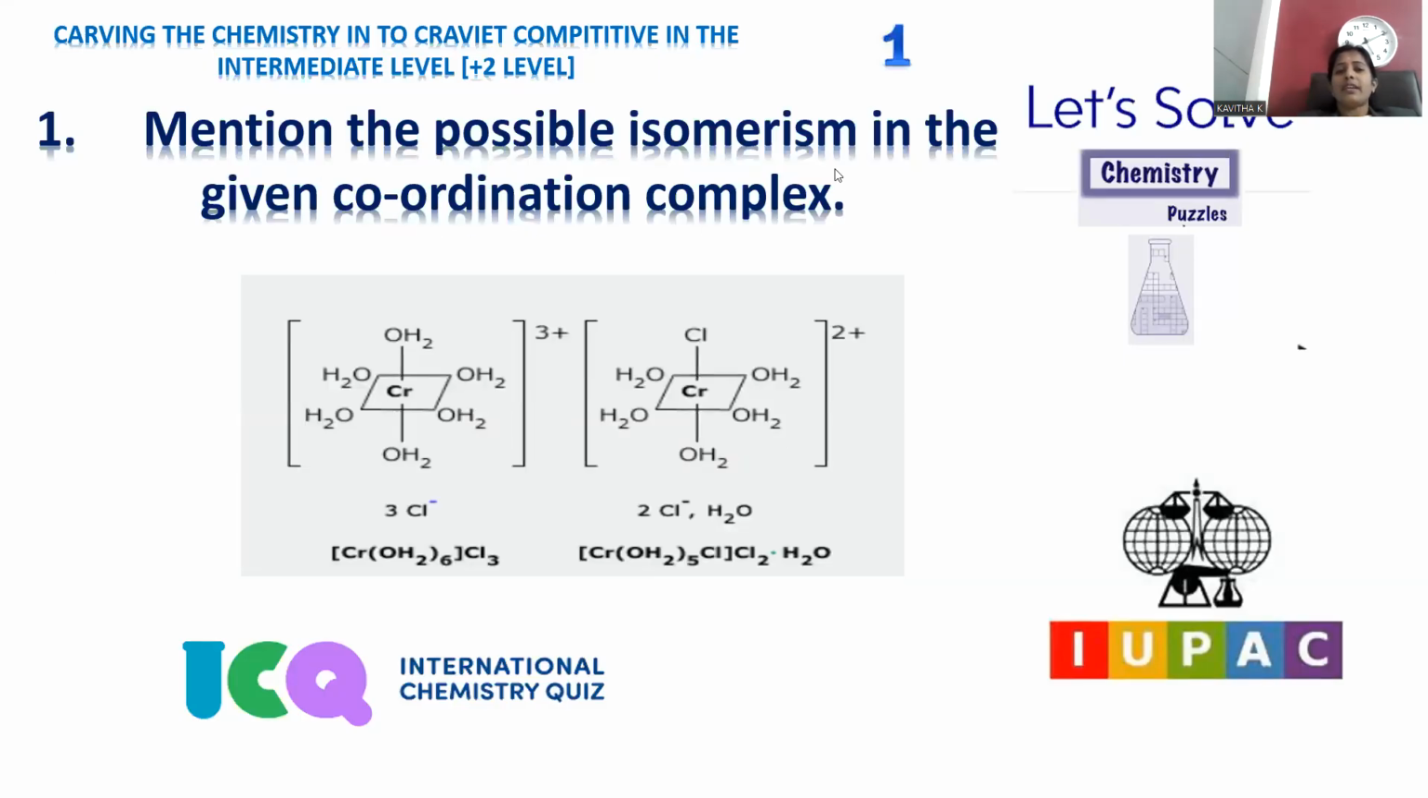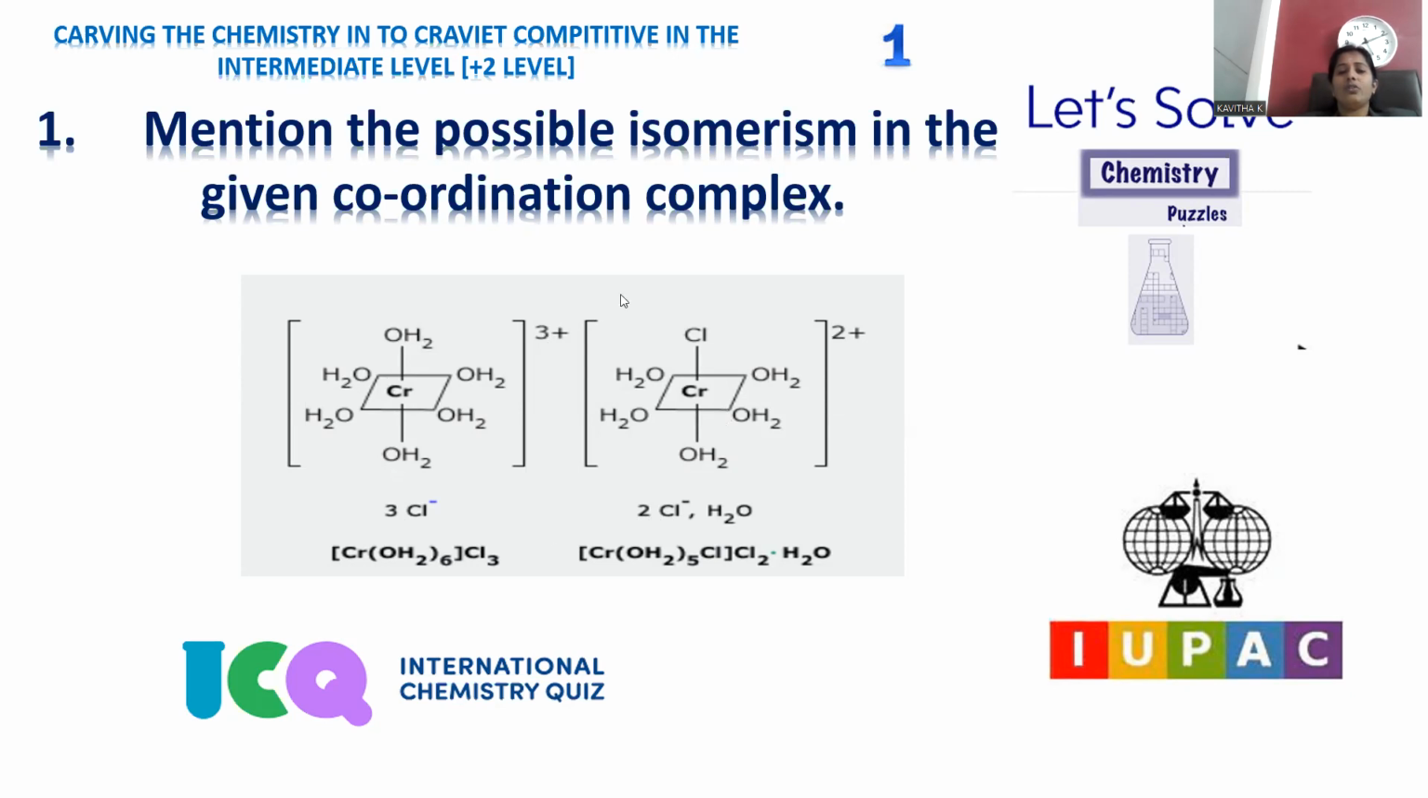Mention the possible isomerism in the given coordination complex. Here is the complex you can notice. This is the complex of chromium surrounded with six water molecules, where the sphere is indicated with positive 3, and 3 chloride negative ions are present at the same time. Another complex is made up of chromium again, but one of the water molecules is now replaced with chloro, and outside the sphere you can notice two chlorides and one water molecule.